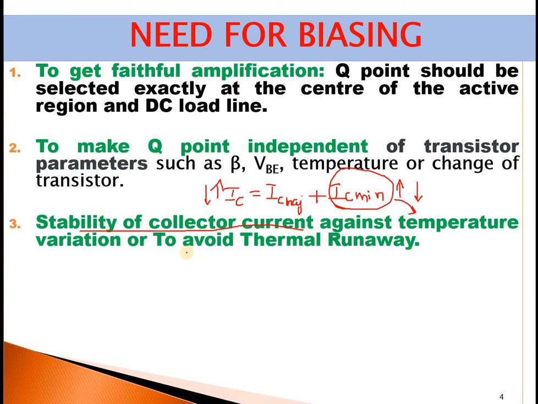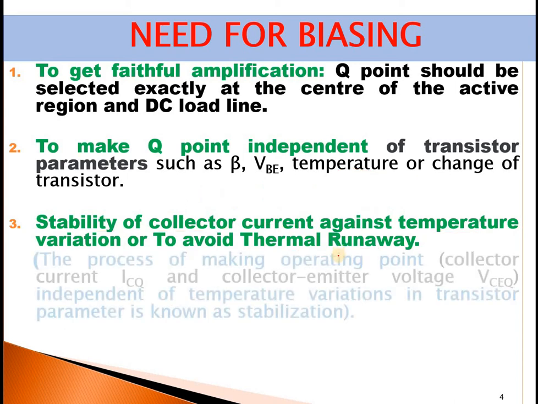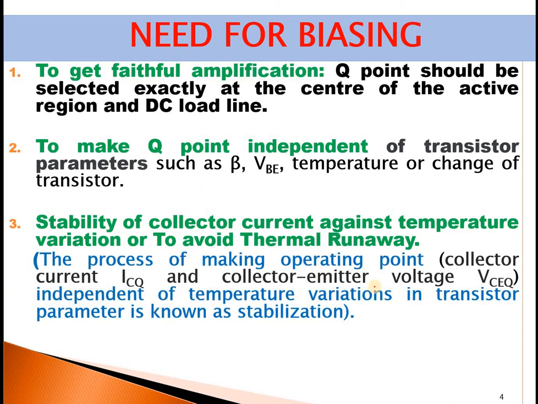Why is it important? It should be there to avoid thermal runaway. What is thermal runaway? It is the self-destruction of the transistor, an unstabilized transistor. Why does that happen? It is due to the temperature. So all these are interconnected. Stability of collector current is very, very important, since if it is not stabilized, it will lead to thermal runaway.